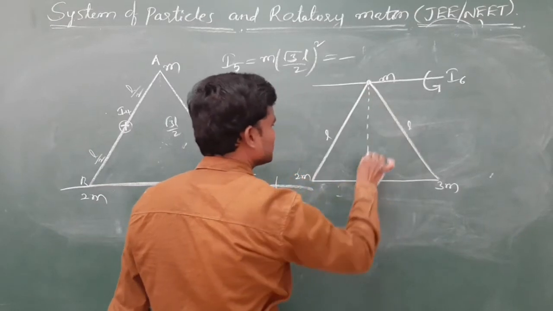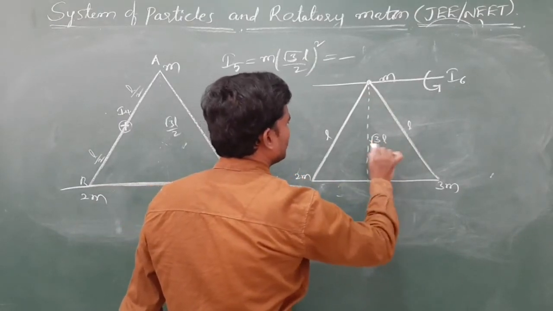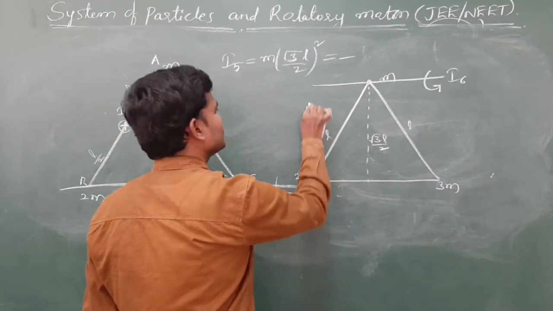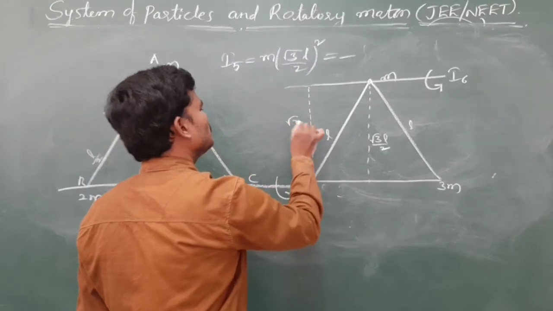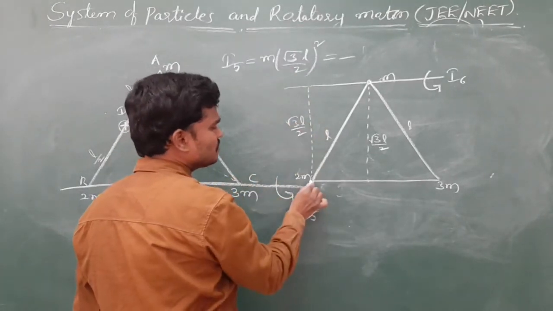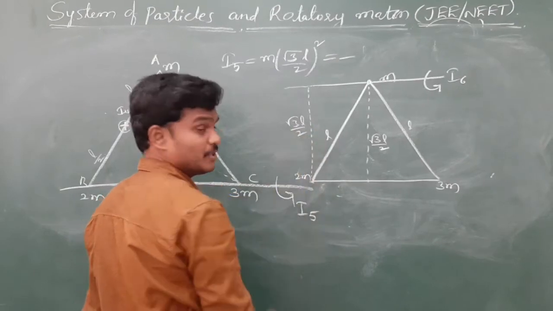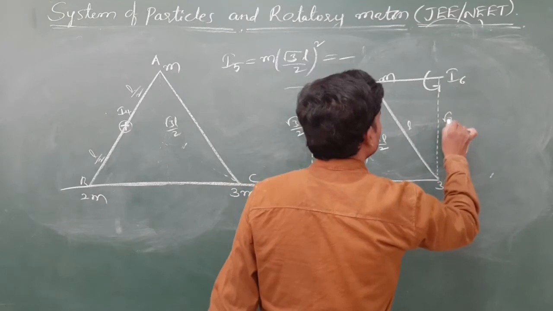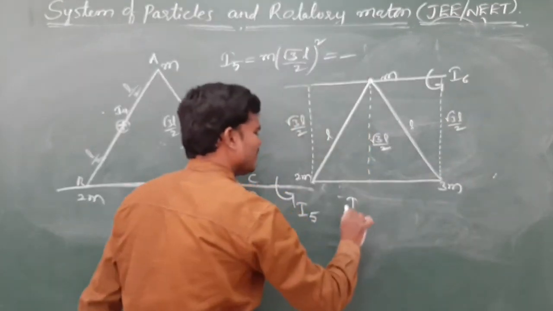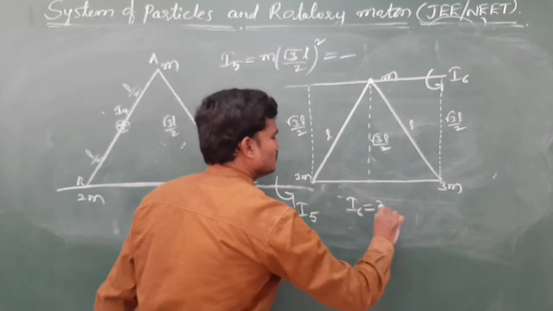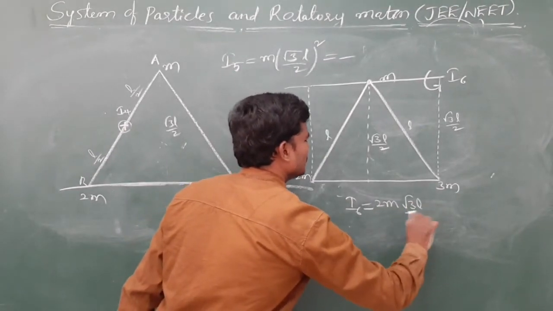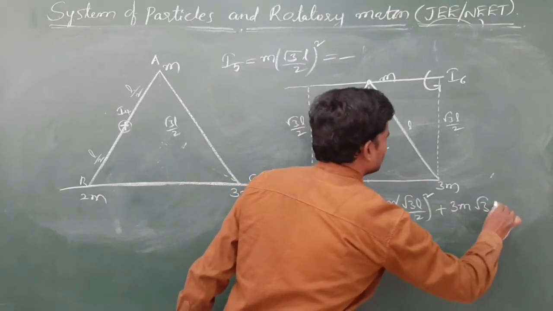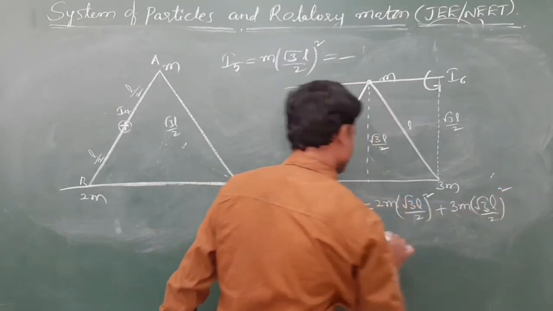How much this distance actually? It is root 3 L by 2. And this is at what distance from the axis? This is also root 3 L by 2. So 2m is at a distance of root 3 L by 2. Of course, 3m also is at a distance of how much? Root 3 L by 2. Then I6, 2m root 3 L by 2 square, 3m root 3 L by 2 square, and do the simplifications.